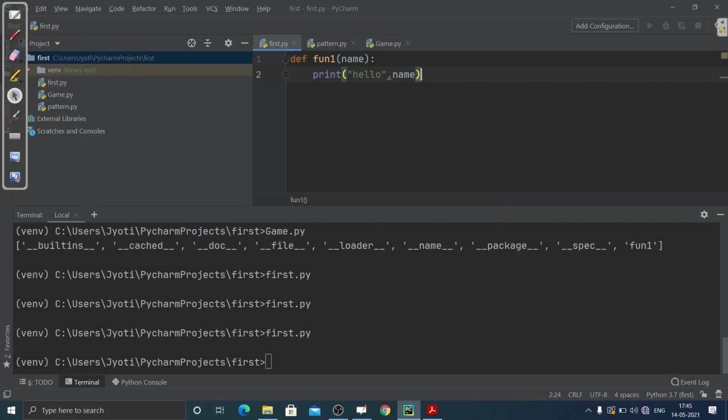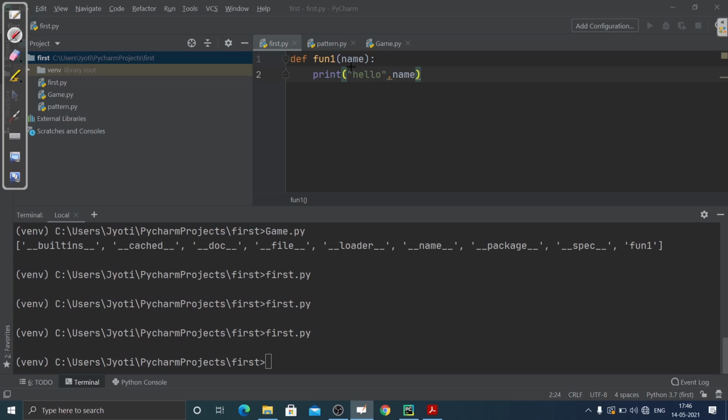Let me show you how we can create a module first. I'm inside this Python file named first.py, and I'm going to use this Python file like a module. So I'm going to create a function. I've created a function and written some code inside it, and I'm not going to call that function.